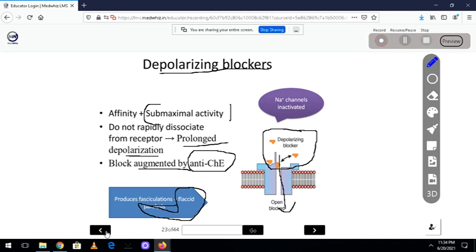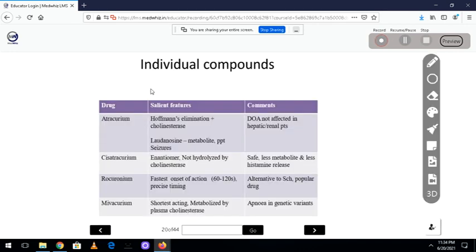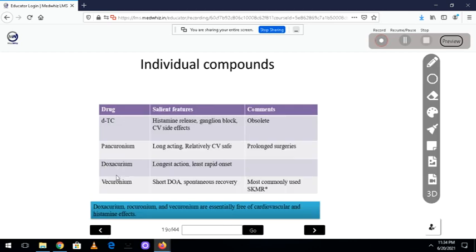Now, my question to you all is: suppose I gave drugs like atracurium or I gave pancuronium to some patient. Now I want to terminate its action, because pancuronium is very long acting. Now pancuronium is a competitive blocker. Now how do I overcome that competitive blocker? By giving an agonist. So how do I give an agonist? Acetylcholine. Now I cannot use acetylcholine because therapeutically it will work for only 3 to 5 minutes in the body. So that's the reason we use neostigmine, because neostigmine will act indirectly and increases acetylcholine level, and that's why we use it there. That is for reversing these actions of skeletal muscle relaxants.